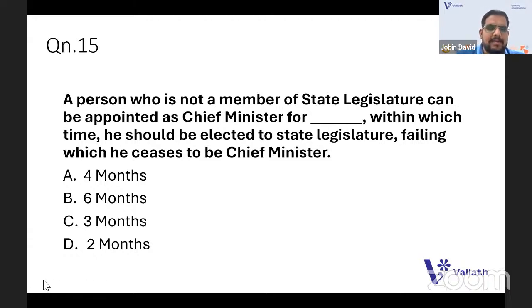How many months? Option B, it is 6 months. You should be elected as a member of the legislative assembly within 6 months from a constituency.